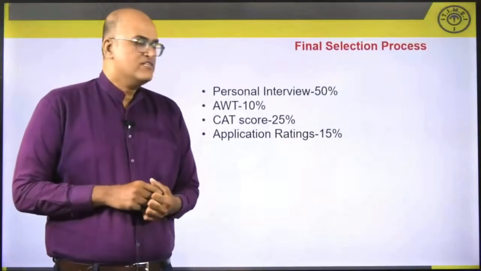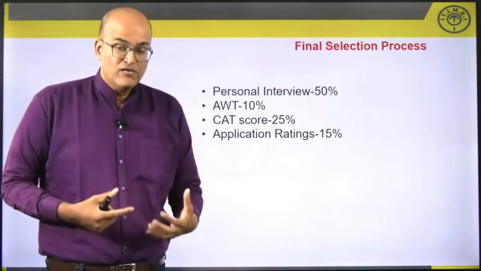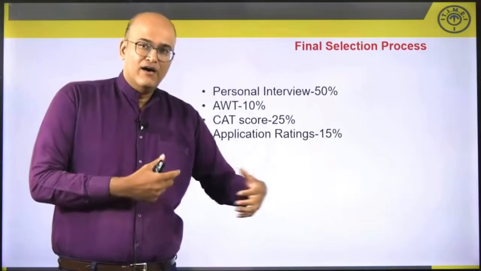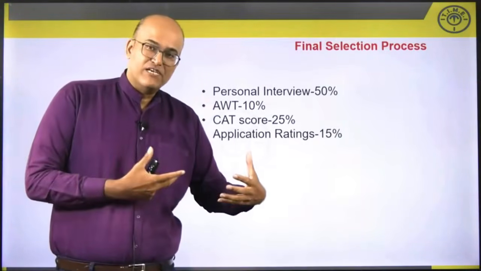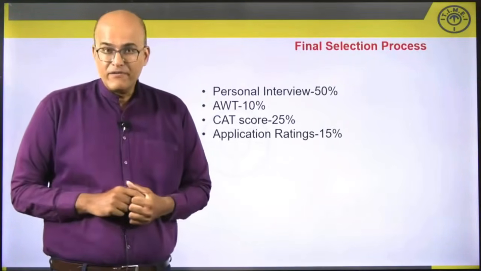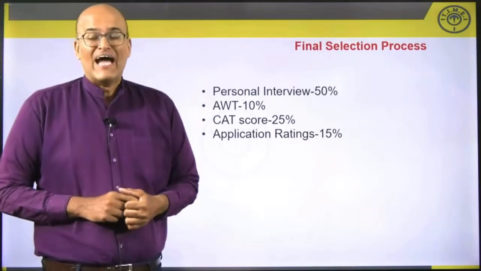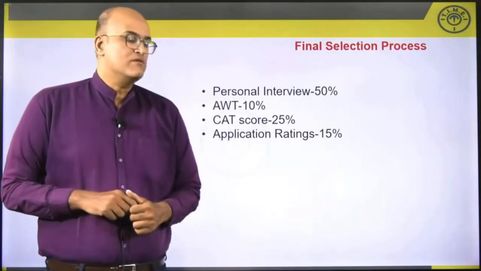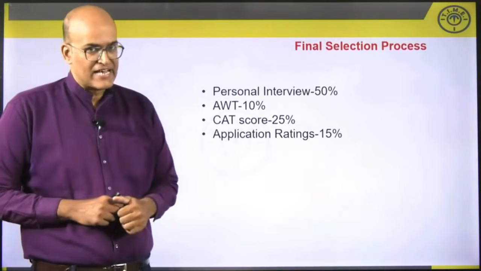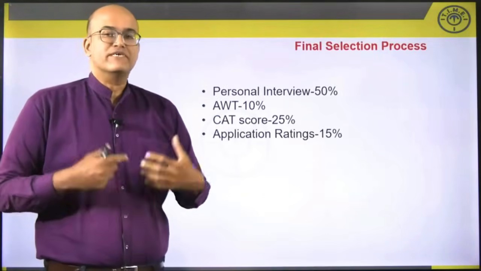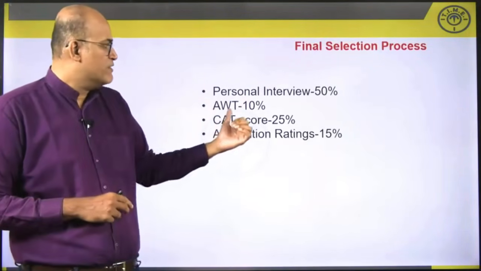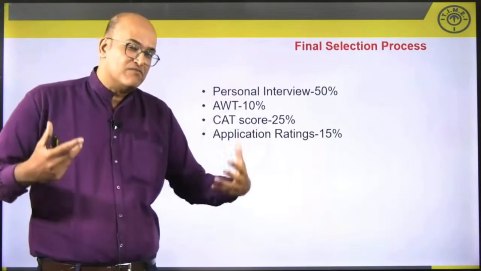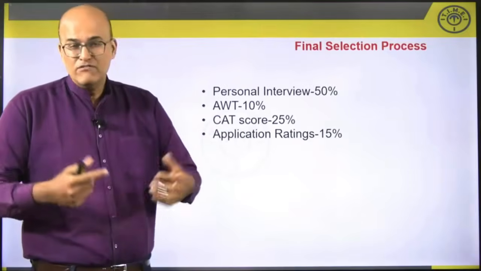Now, how will the final selection be carried out? Once you are shortlisted, you will undergo the AWT round, the analytical written test, where an essay is going to be written by you, which will be an argument based essay, and then a personal interview will also be carried out. Once that is over, final selection will be carried out, and these are the weightages assigned. Your personal interview performance will be given 50% weightage, AWT performance will get 10% weightage, so 60% will be the weightage for AWT and PI, which is humongous.